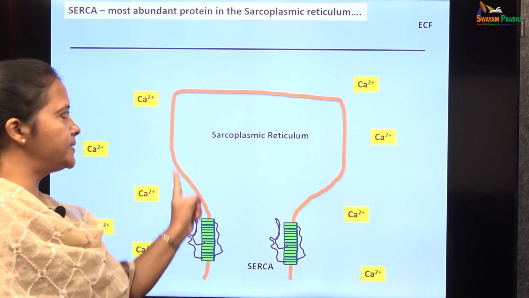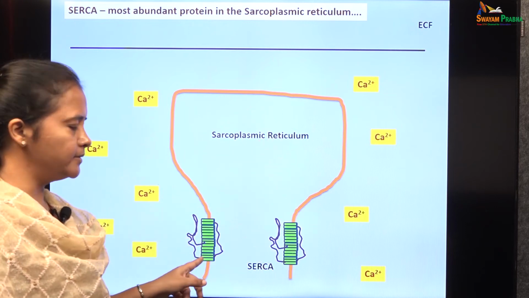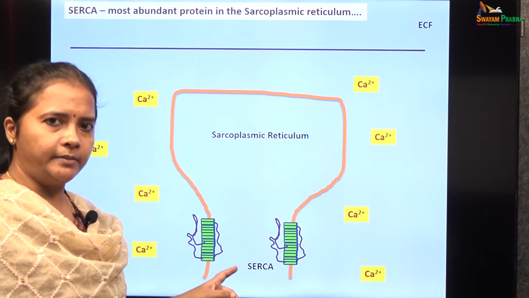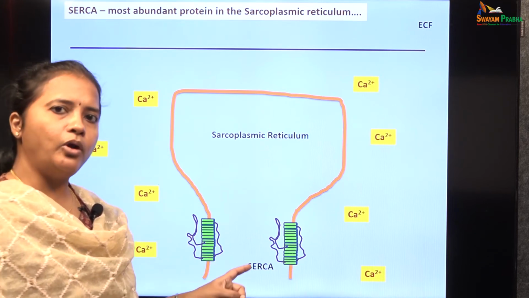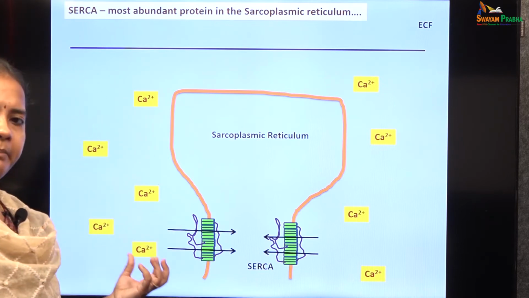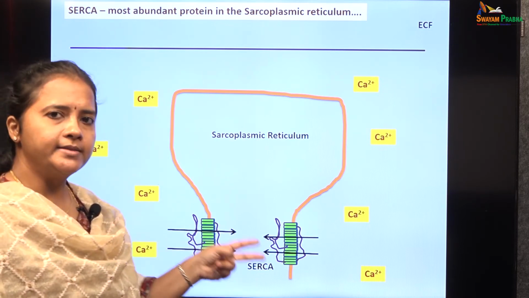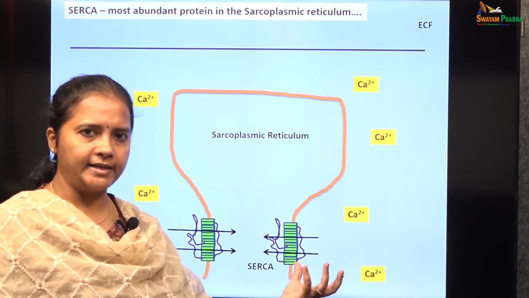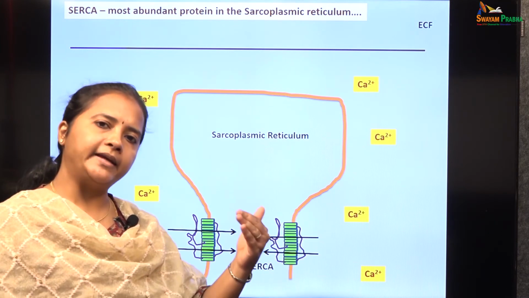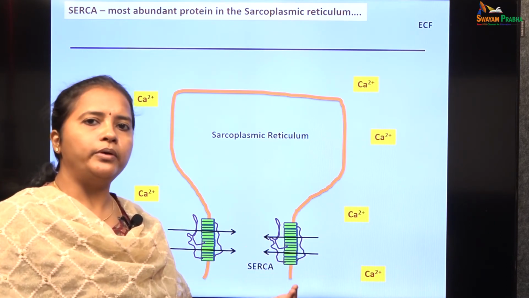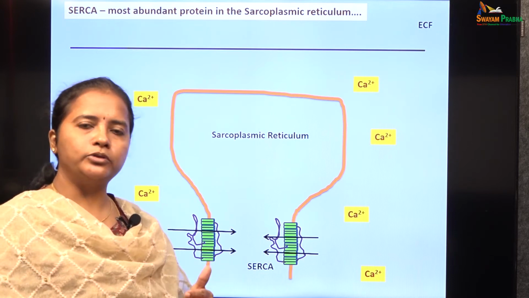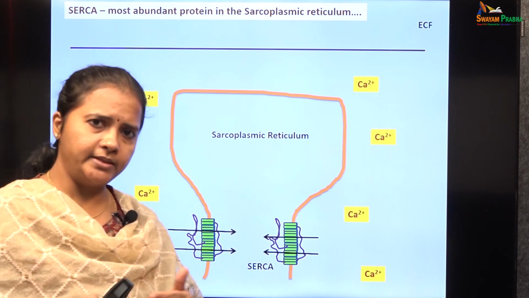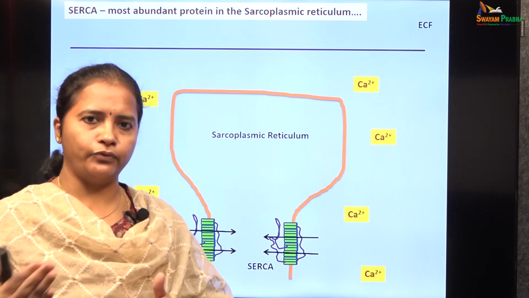So, as we know already, the sarcoplasmic reticulum has a pump which is called SERCA, sarcoendoplasmic reticular calcium ATPase. Each SERCA is capable of pumping back 2 calcium molecules into the sarcoplasmic reticulum. This keeps on happening till the cytoplasmic calcium decreases to a low level. When the calcium level drops down, the troponin again binds back to the tropomyosin, and tropomyosin covers the active sites of the actin, and the actin myosin interaction stops and the muscle goes for relaxation.